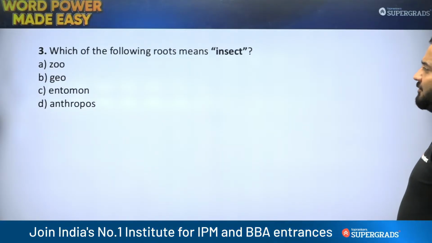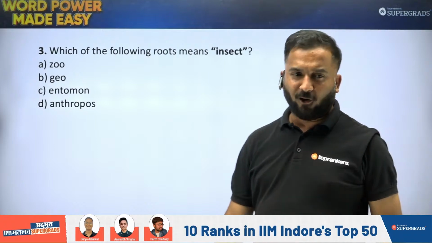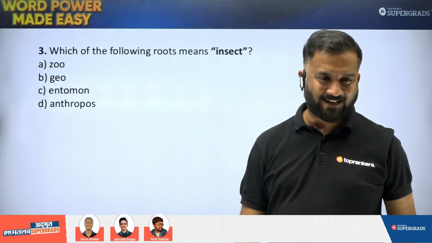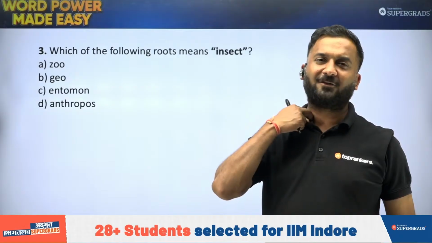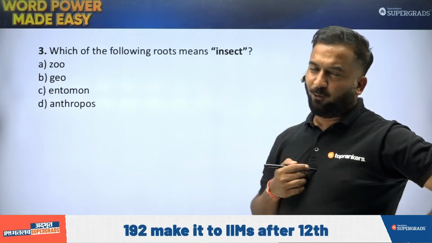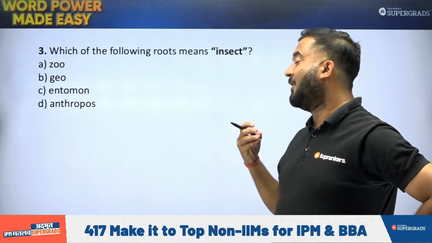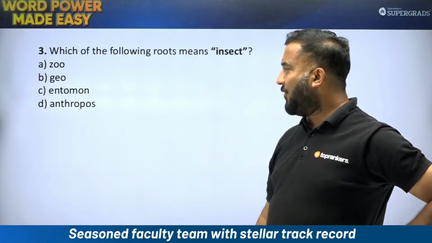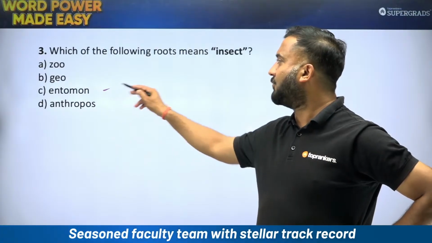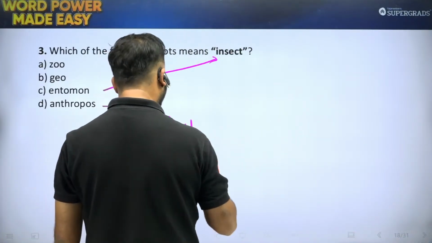Next up we have, which of the following roots mean insect? Can I expect correct answers for this one? So we have roots like zoo, that is for animals. We have root word like geo, that is for earth or for land. Antom is for insect, and anthrop is for human beings.